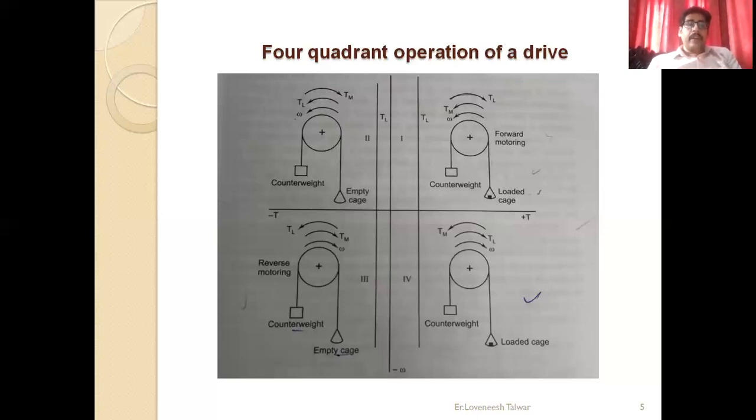The third quadrant represents the downward motion of an empty cage. The downward journey of the cage is prevented by the torque due to the counterweight and the friction at the transmitting parts. So in order to move the cage downward, the motor torque must act in the same direction as the motion of the cage.